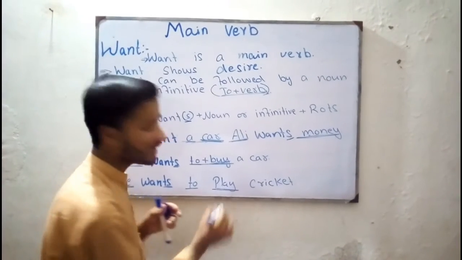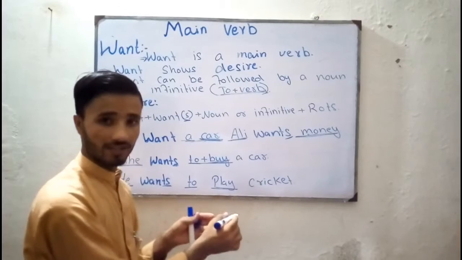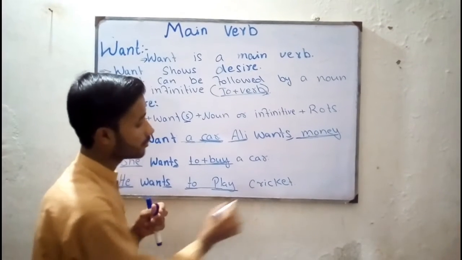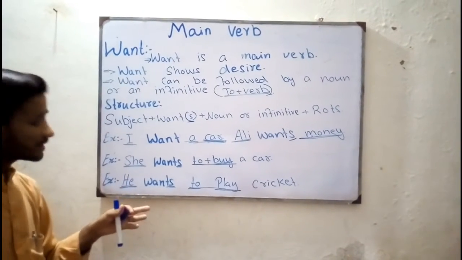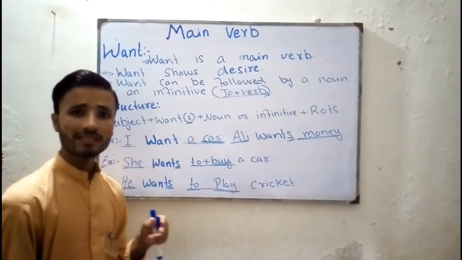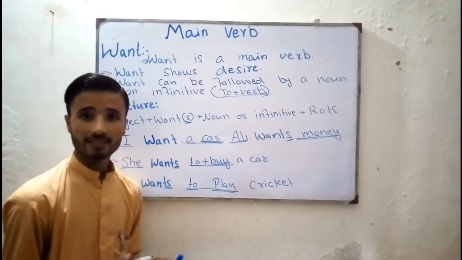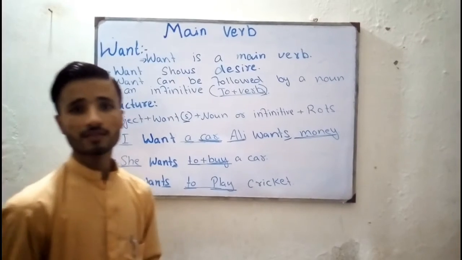To and play. Play is the first form of the verb. So to play, infinitive, right? Here it is an infinitive. To play cricket. Now what does it mean? It means that it is his desire or his wish to play cricket. Is this clear, guys? So now come to the another main verb.